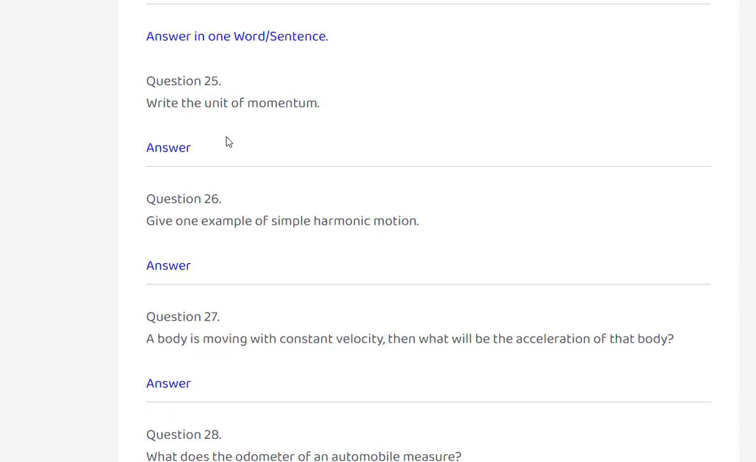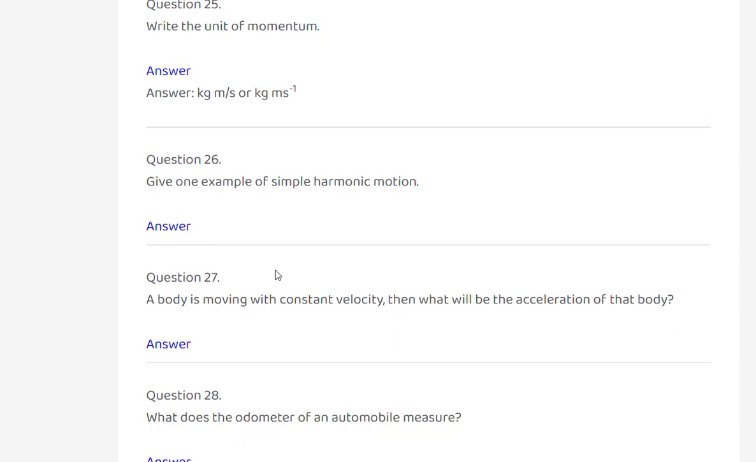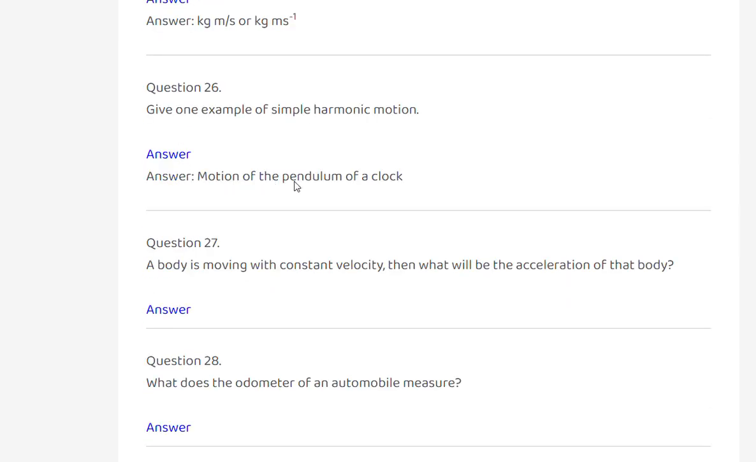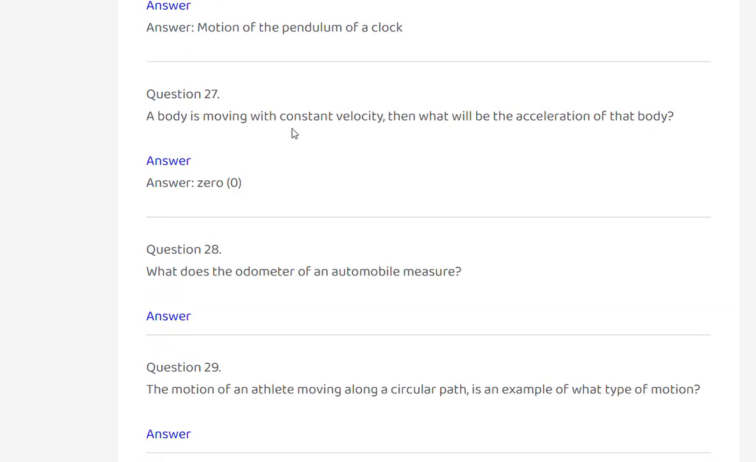Answer in one word or sentence. Write the unit of momentum. kg m by s or kg m s power minus 1. Give one example of simple harmonic motion. Motion of the pendulum of a clock. A body is moving with constant velocity. Then what will be the acceleration of the body? 0.